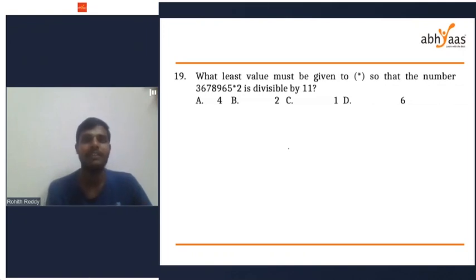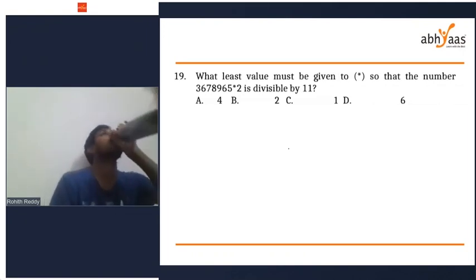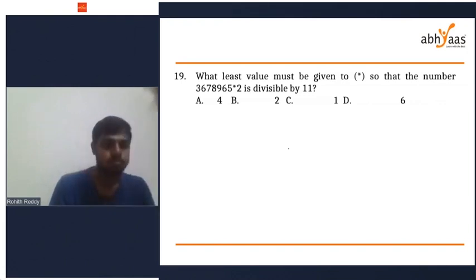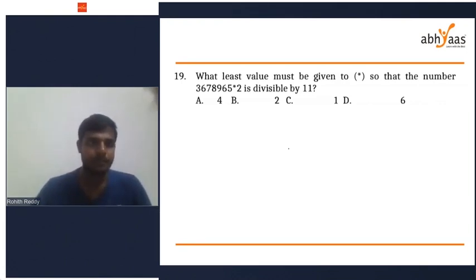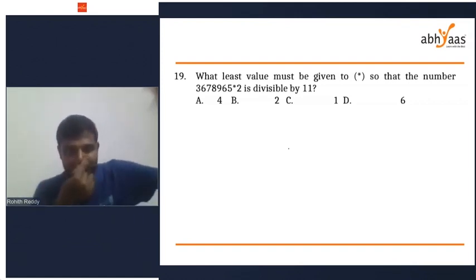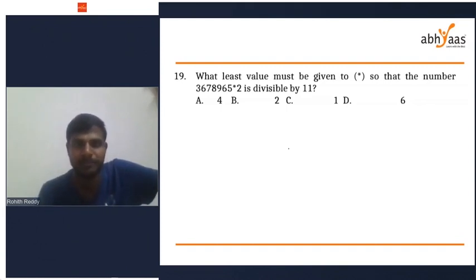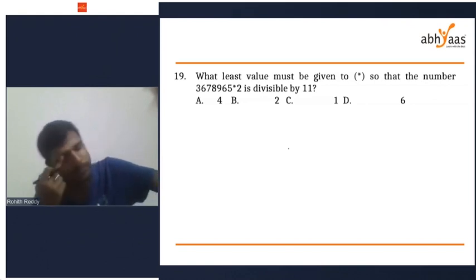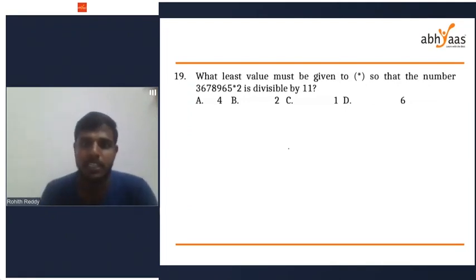Divisibility rule for 11. What is the least value that must be given to star so that the number is divisible by 11?